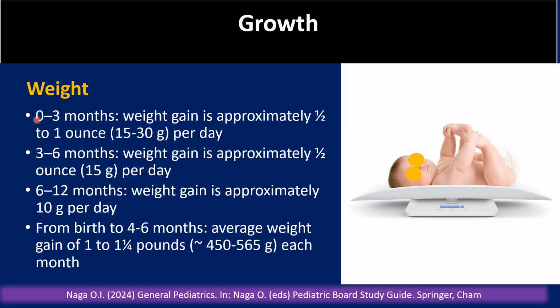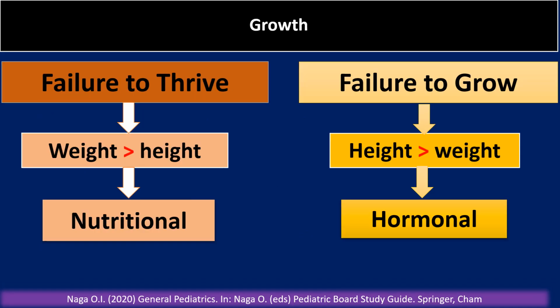The weight gain between 0 and 3 months is approximately half to 1 ounce, which is 15 to 30 grams per day. From 3 to 6 months, the weight gain is approximately half an ounce, which is 15 grams per day. From 6 to 12 months, the weight gain is approximately 10 grams per day. From birth to 4 to 6 months, the average weight gain is 1 to 1.25 pounds, which is 450 to 565 grams each month.